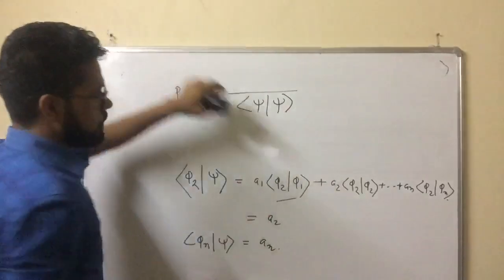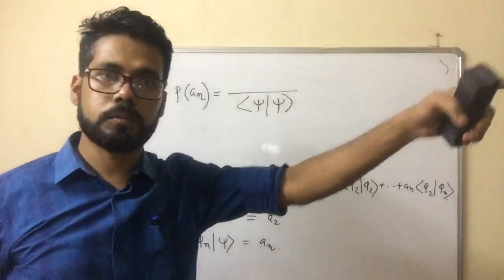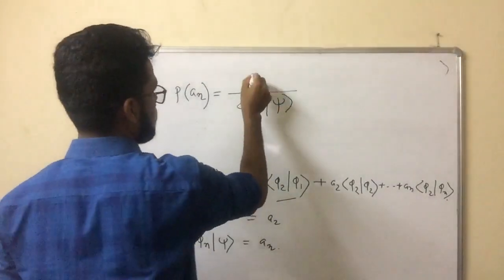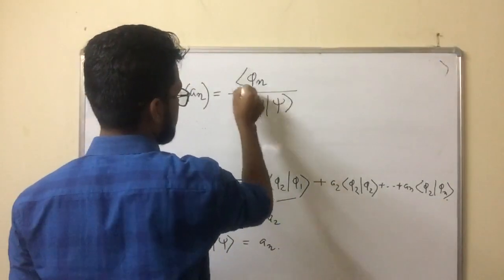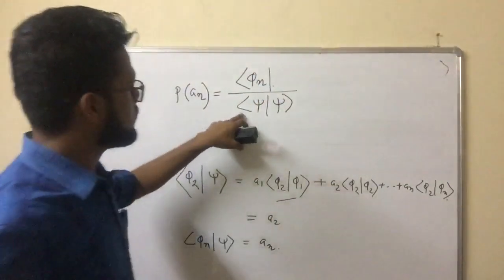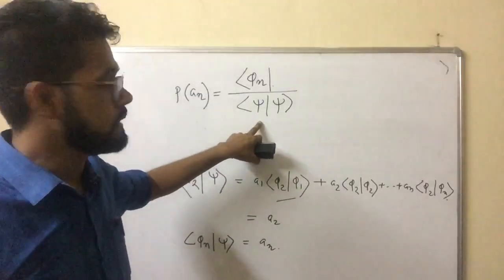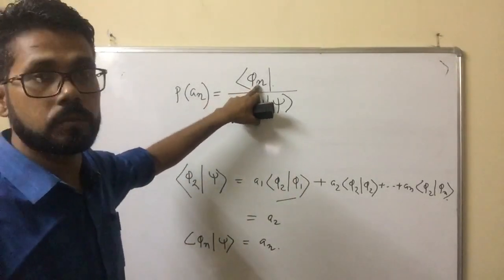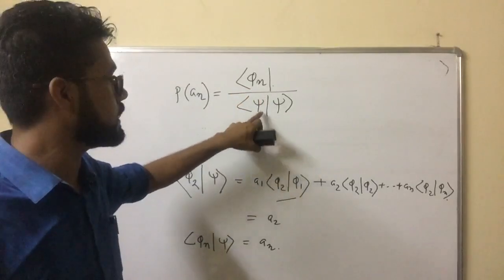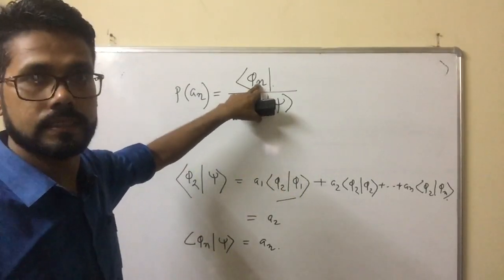It equals the square of the coefficient, and if you measure a particular state, the total probability is always between 0 and 1. If you want to measure the possibility of finding the wave function in state phi n, this is the meaning.